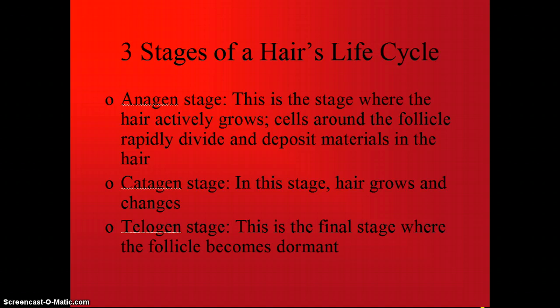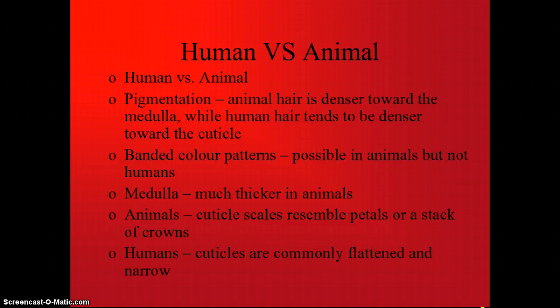There are 3 stages of a hair's life cycle. Anagen stage. This is the stage where the hair actively grows. Cells around the follicle rapidly divide and deposit materials in the hair. Catagen stage. This is the stage where hair grows and changes. Telogen stage. This is the final stage where the follicle becomes dormant.